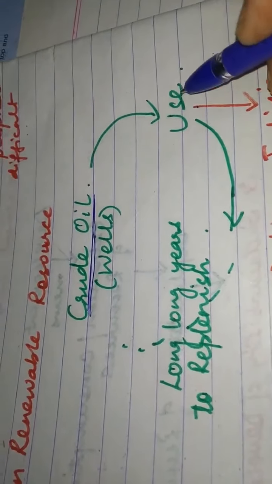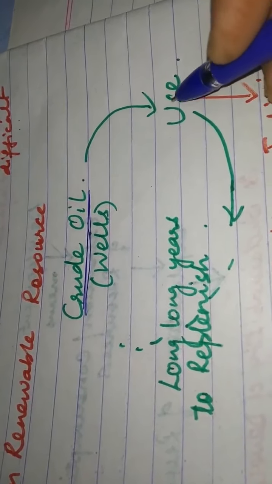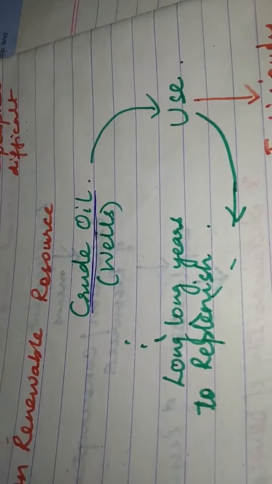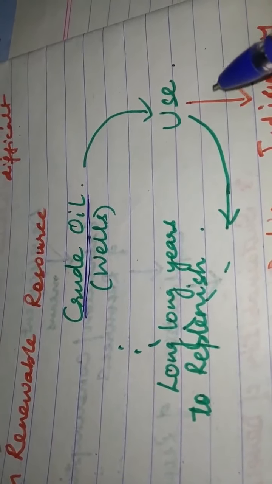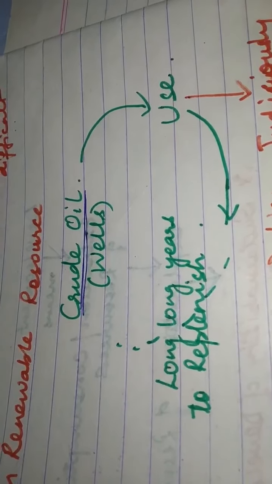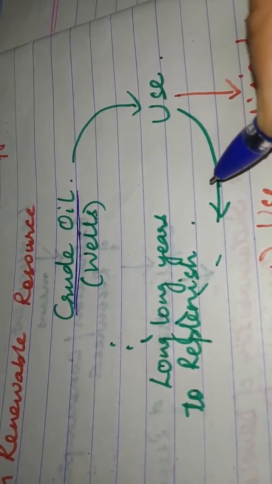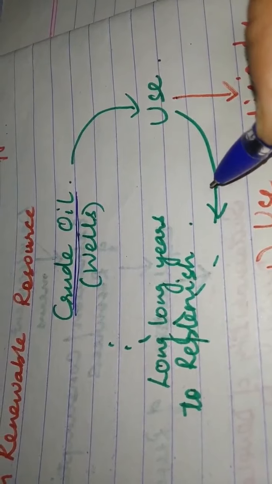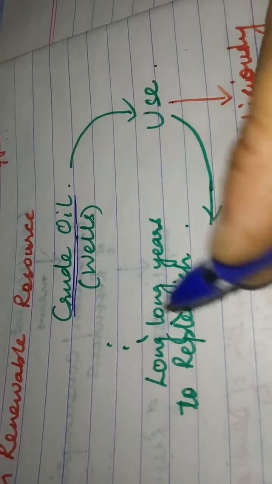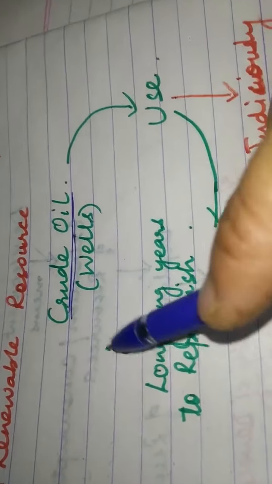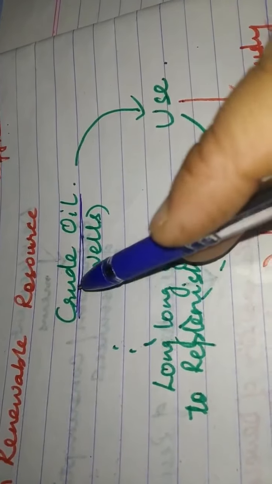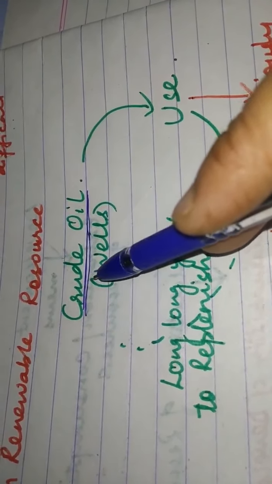When we use the oil, it takes centuries and centuries, lakhs of years, to once again replenish. That means it almost does not go back to the crude oil.